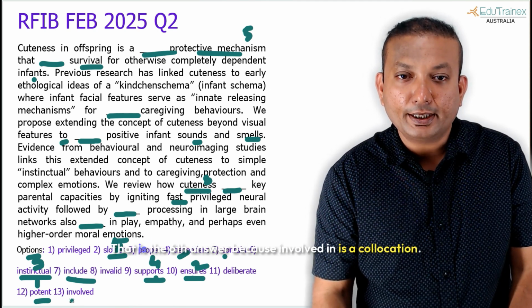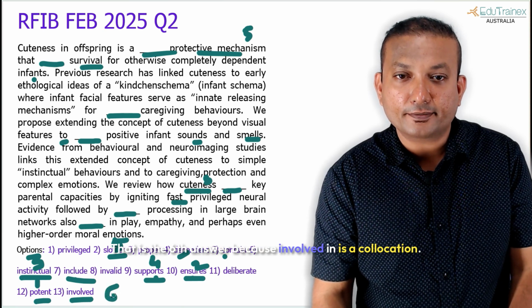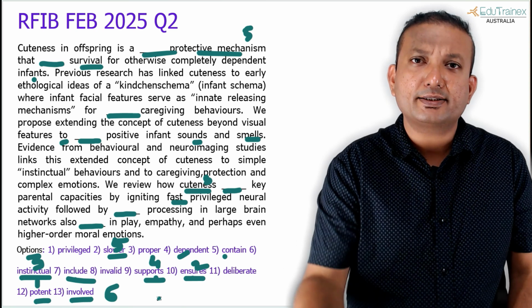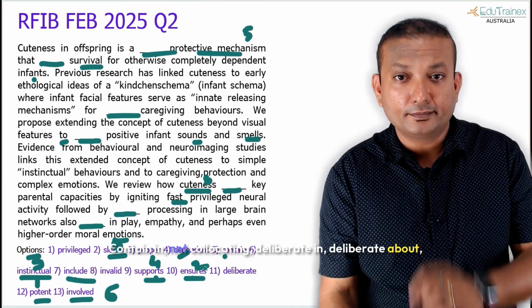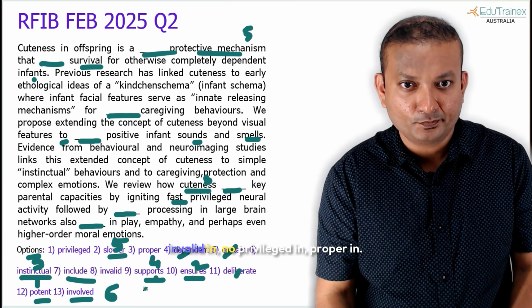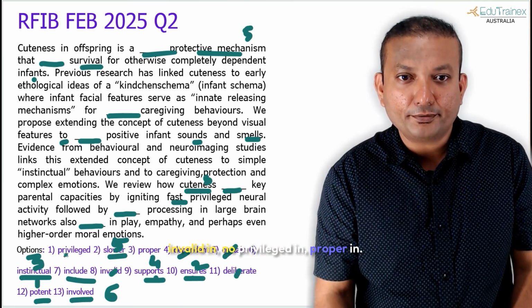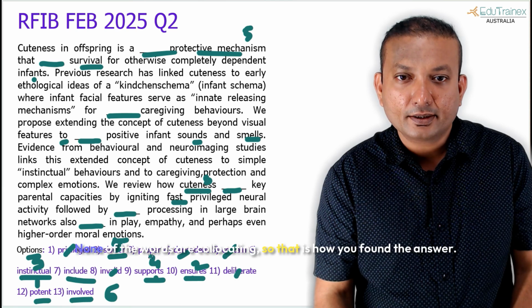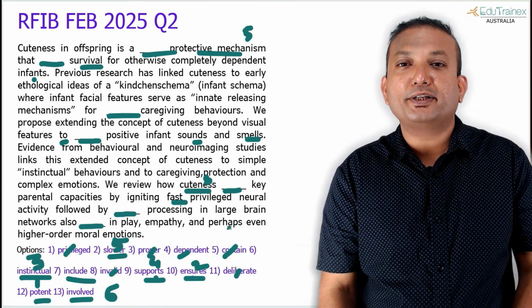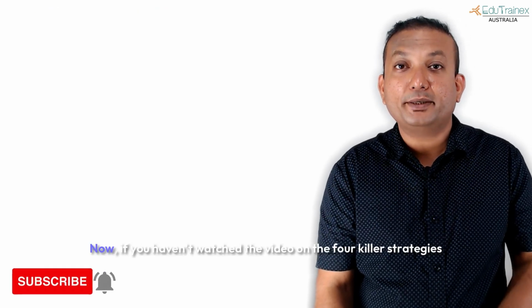Also involved in, that is the sixth answer, because involved in is a collocation. I am involved in this activity. Any other word? Contain in, not collocating. Deliberate in, deliberate about. Okay, invalid in, no. Privileged in, proper in. None of the words are collocating. So that's how you found the answer, and that's how you should be able to figure it out.